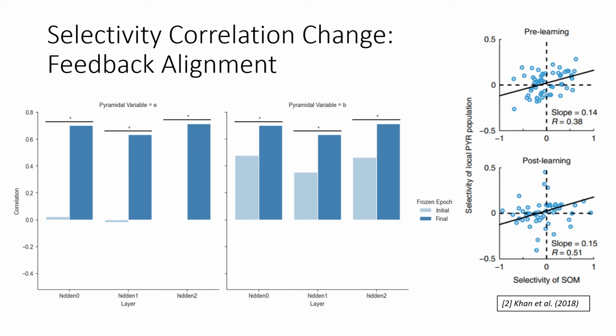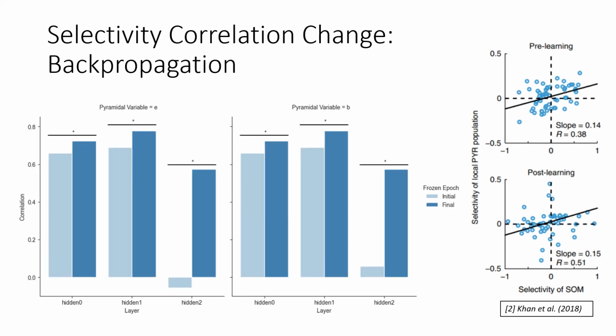This aligns with the observations of Condylis et al, which you can see on the right, where the R improves from 0.38 to 0.51. In the burst CCN backpropagation model, a similar trend is also seen, but it's seen between the event rate and the SOM interneuron selectivity, as well as between the burst rate and the SOM interneuron selectivity.